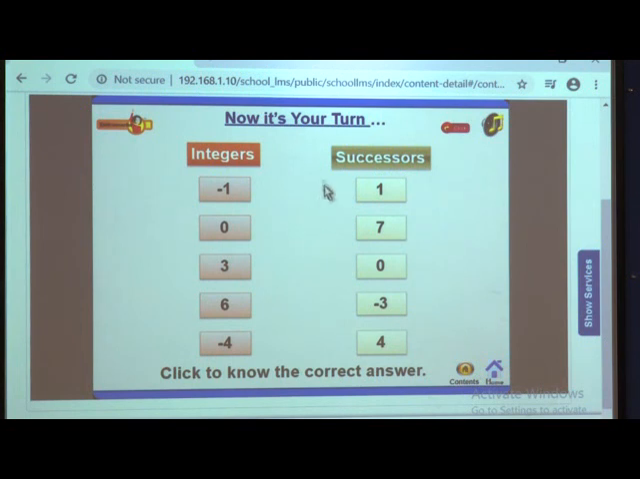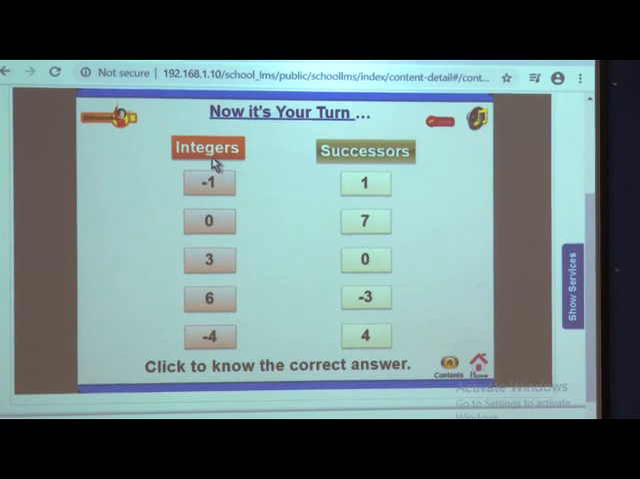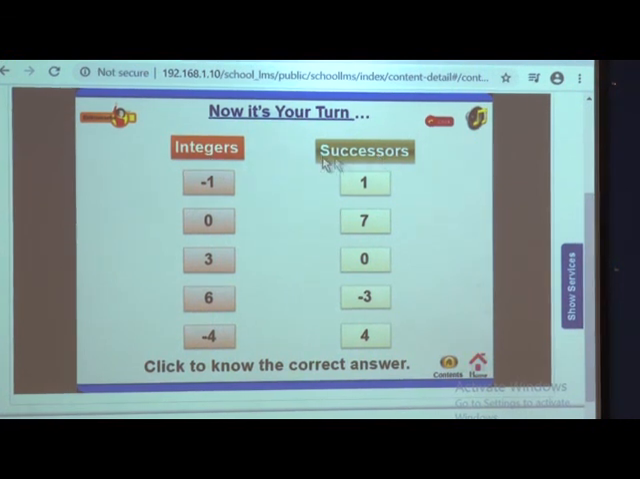Now, it is quiz time. Just think and give me the answer: integers and their successors. Now, what will be the successor of -1?